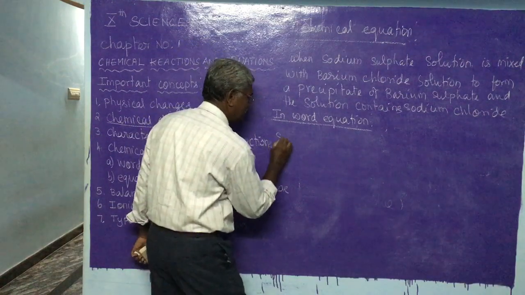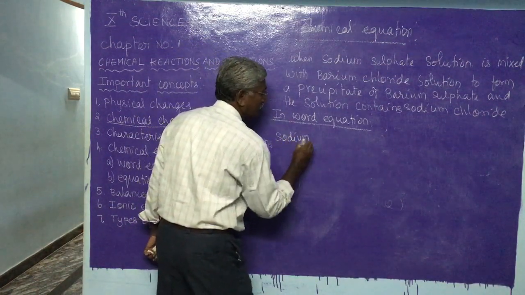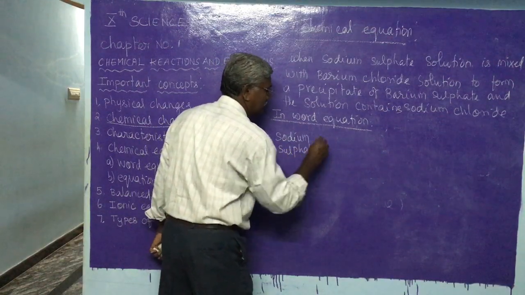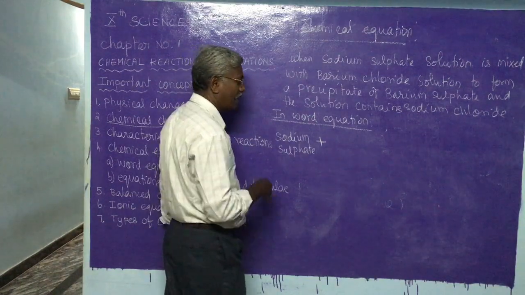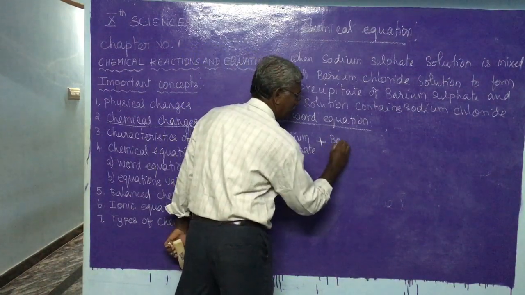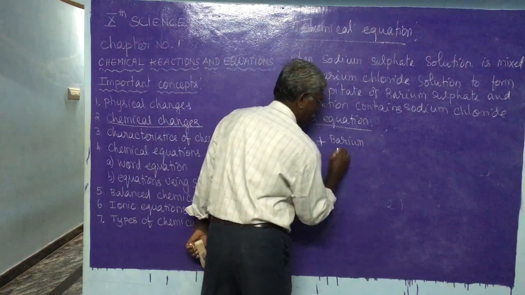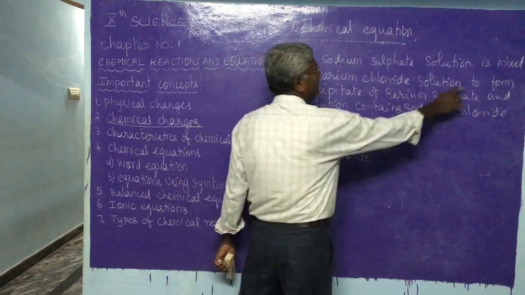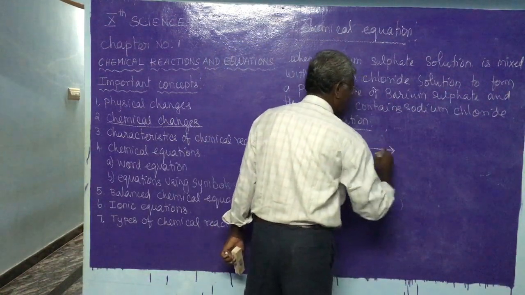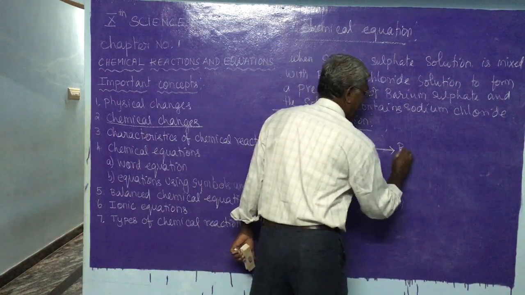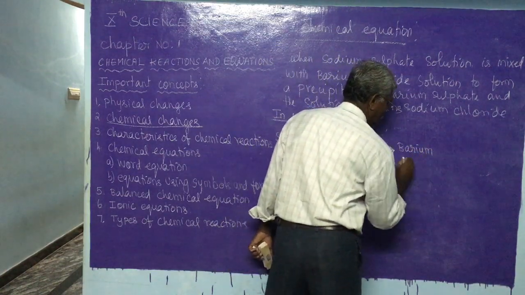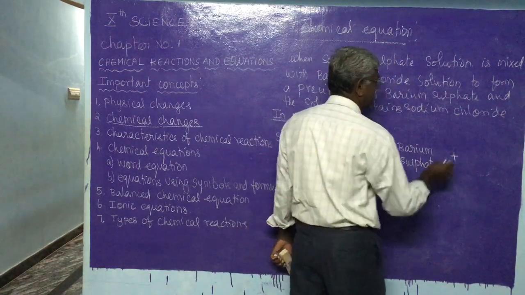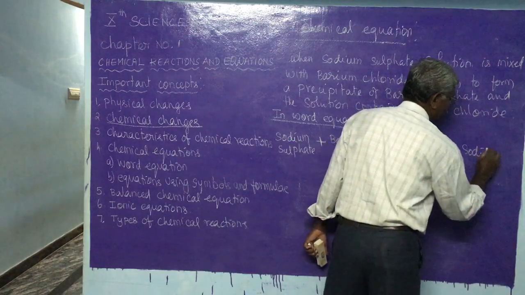So sodium sulfate is mixed, this plus symbol represents reacts or mixed with barium chloride, to form, that gives a precipitate of barium sulfate plus a solution containing sodium chloride.